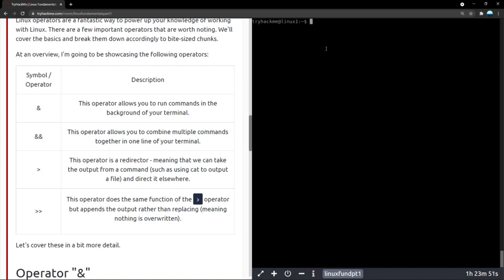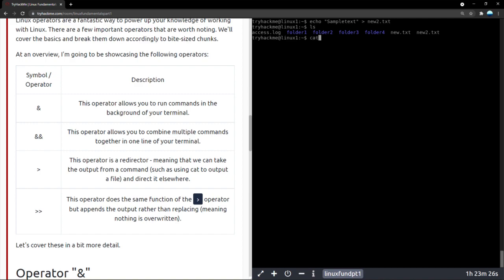So yeah, you can pass outputs. But the thing is, let me just make a new file. Let me just echo sample text to a file called new2.txt. ls, there are two files now.